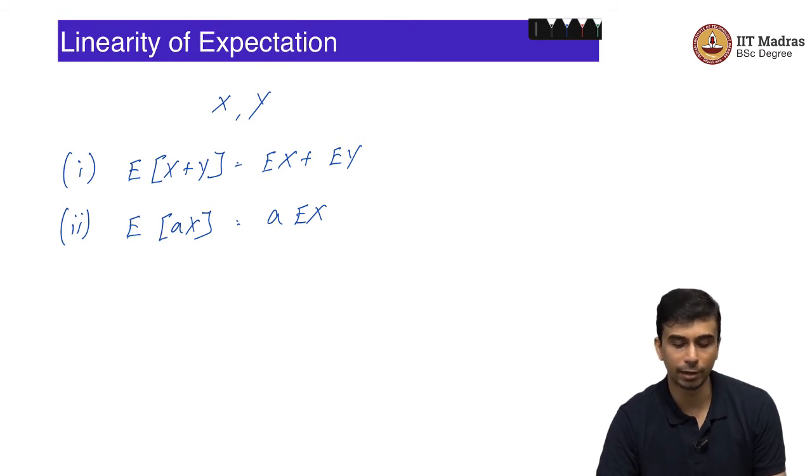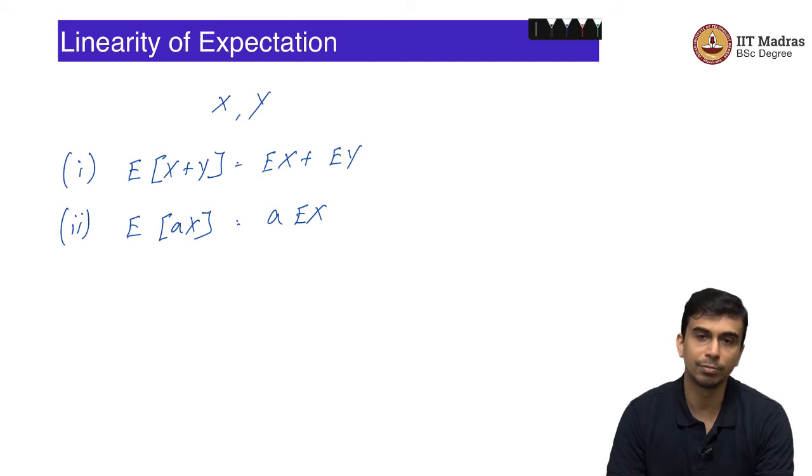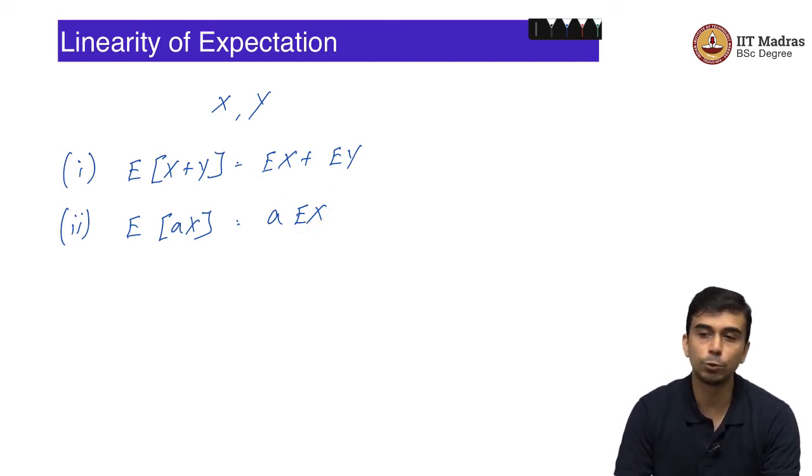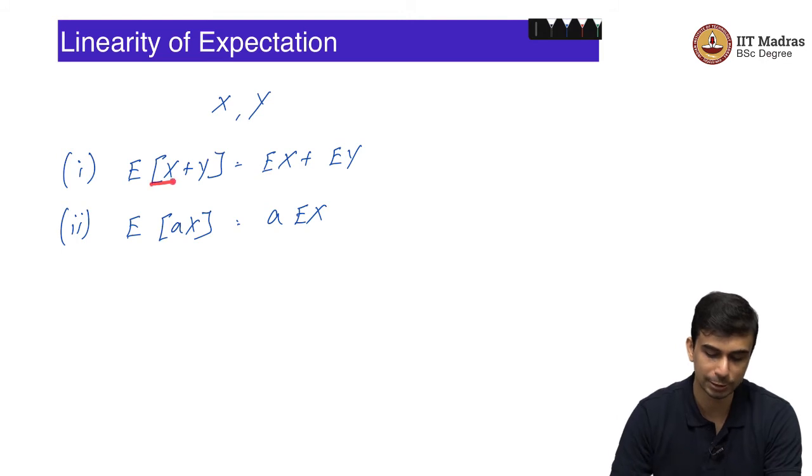Expectation is a linear operator. Let us say the expected value of some random variable X is 5. You can ask the question, what is the expected value of 2 times that random variable? That is equal to 2 times the expected value of that random variable, which is equal to 10. That is what this statement is saying.